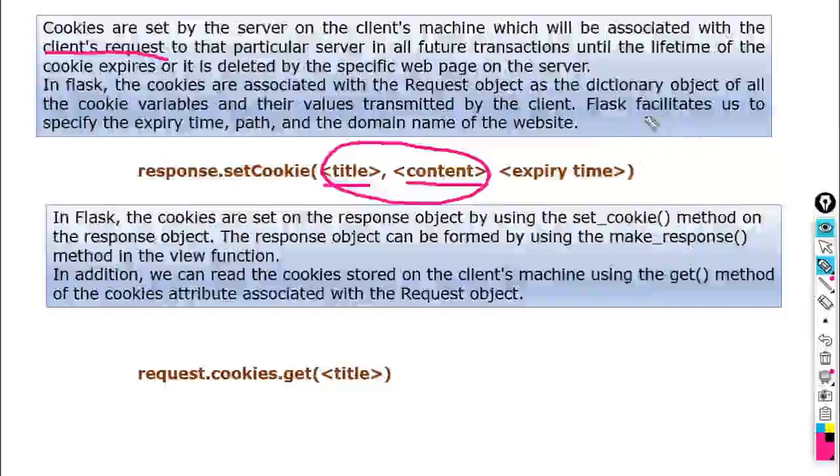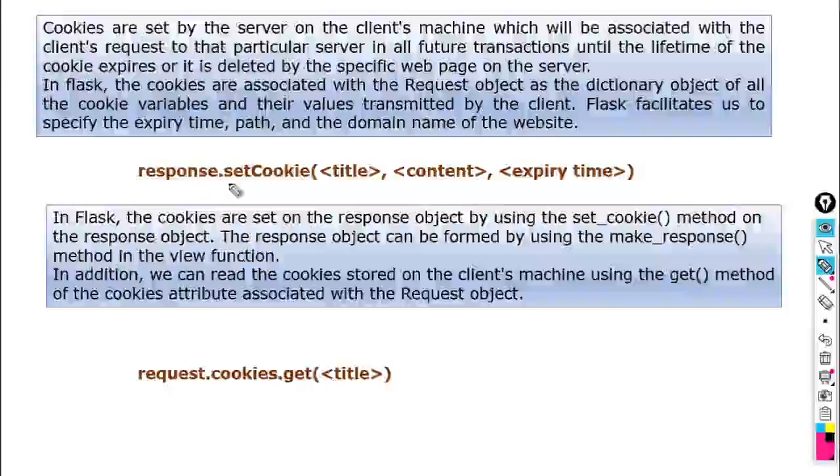Flask facilitates us to specify the expiry time, the path and the domain name of the website. So we can set a cookie for any website. We can write here domain name. With the help of domain name, we can create a cookie. This is the syntax. What is the syntax here? response.set_cookie. With the help of this, we can set a cookie.